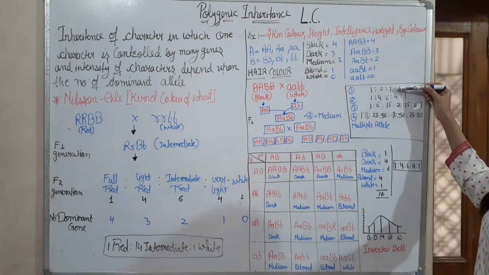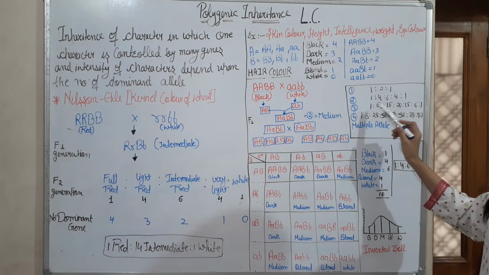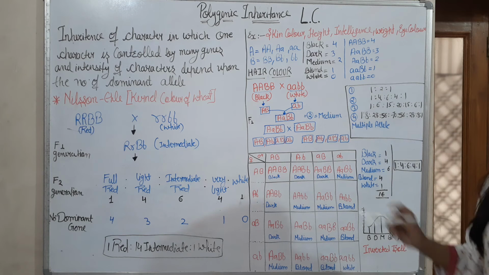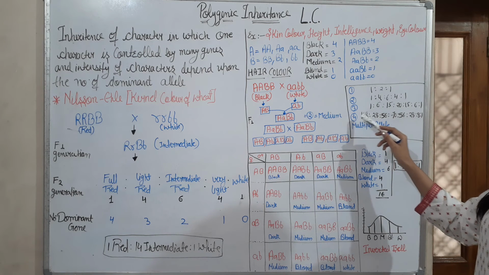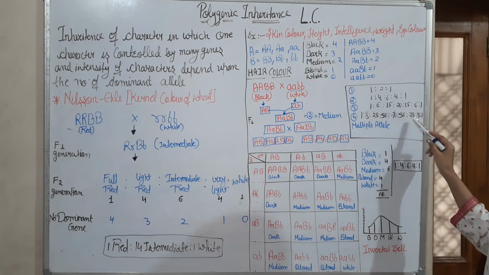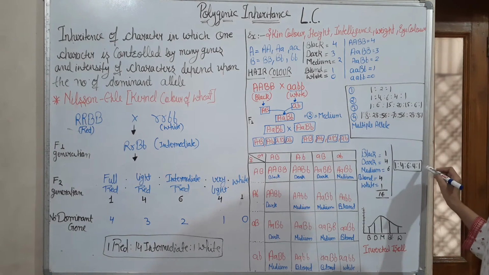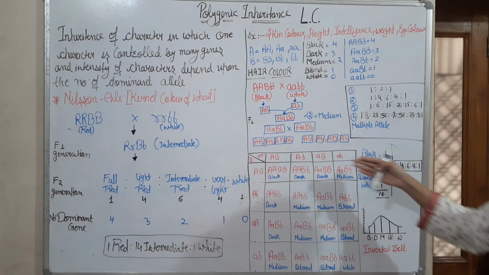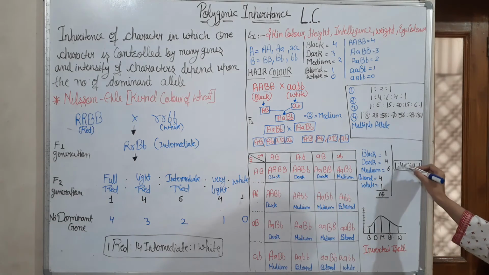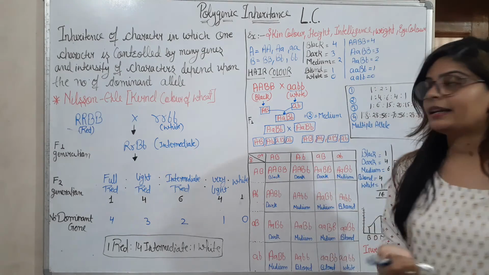If you have 1 multiple allele, you get a ratio like 1:2:1, and for 3 multiple alleles, you get the ratio 1:6:15:20:15:6:1, and for 4 multiple alleles, you get a ratio like 1:8:28:56:70:56:28:8:1. This is a palindromic sequence ratio, you can read it from the left side or from the right side, it will always remain the same, 1:4:6:4:1. So that's all about polygenic inheritance.